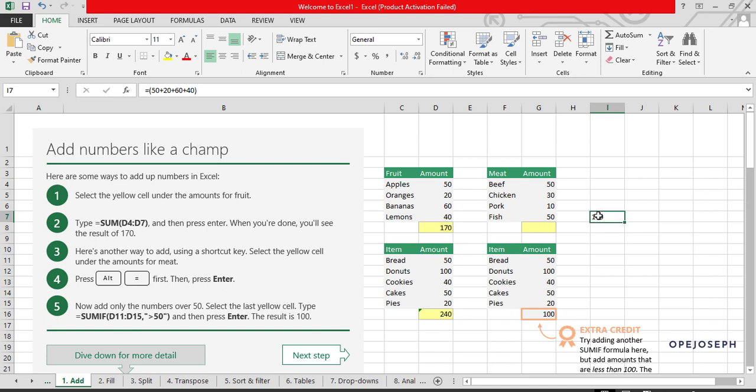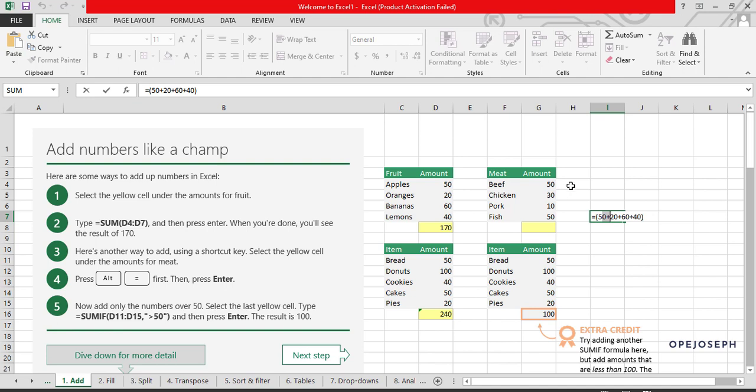But in order not to waste our time typing 50 plus 20 plus 60 and 40, what we can simply do is go back to the cell. Let me delete the formal expression. I'm not going to enter it inside the cell again, that is not ideal. We have to do that inside this formula bar. This is called the formula bar. So I'm going to solve this question inside the formula bar.